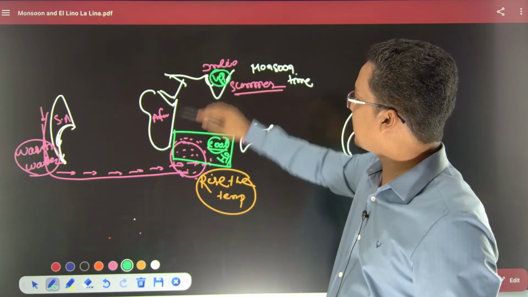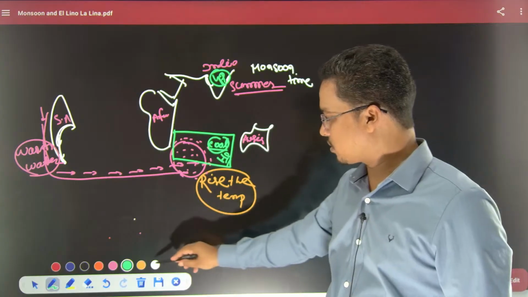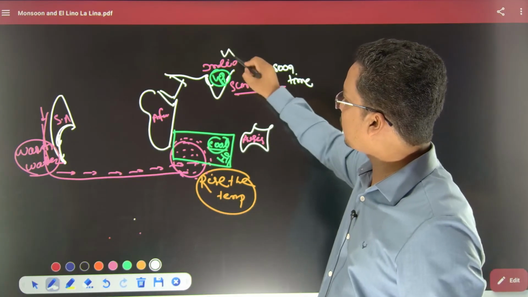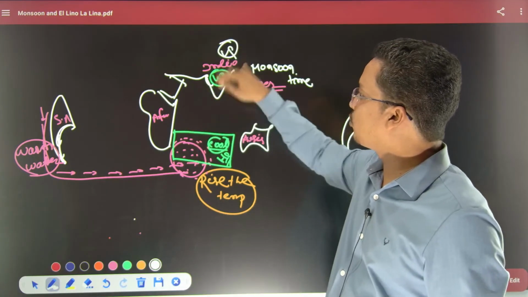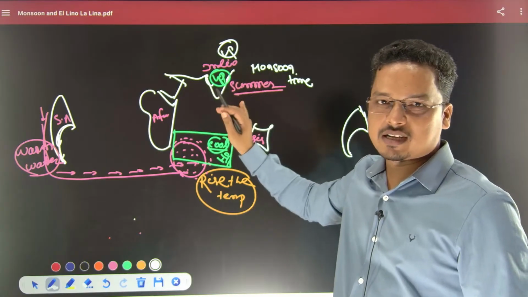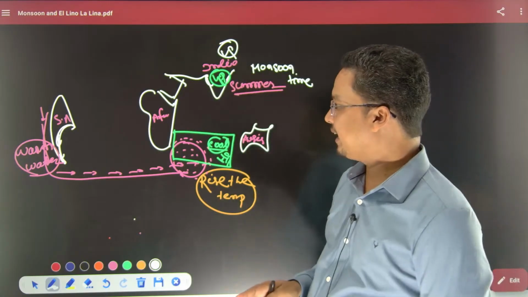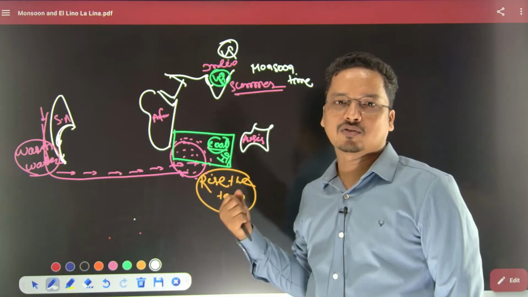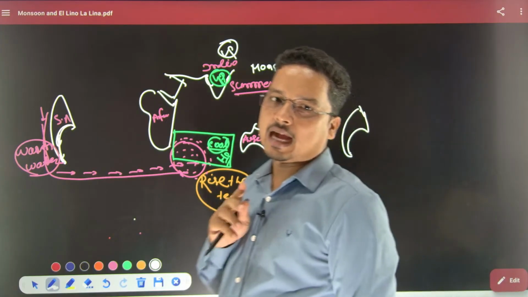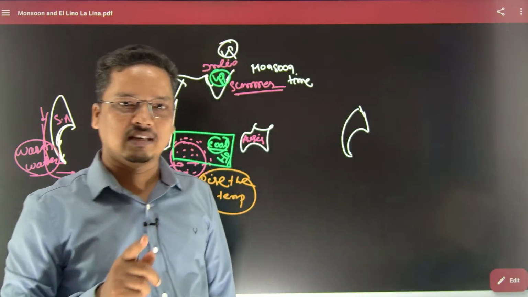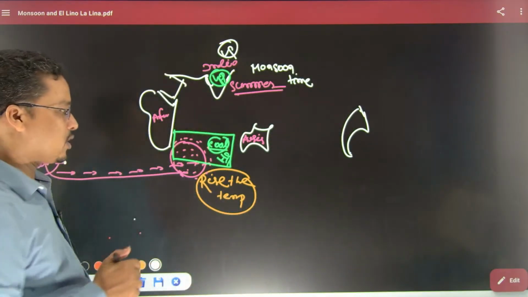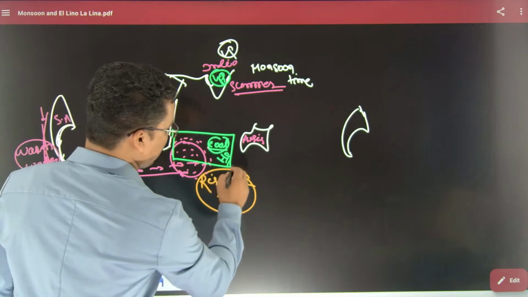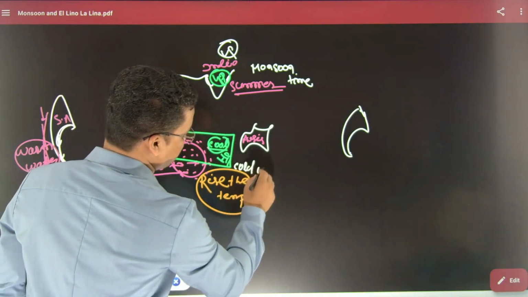The Indian subcontinent will be turned into a complete low pressure region. So we need a strong high pressure in the southern Indian Ocean, and that high pressure will be formed because of cold water.